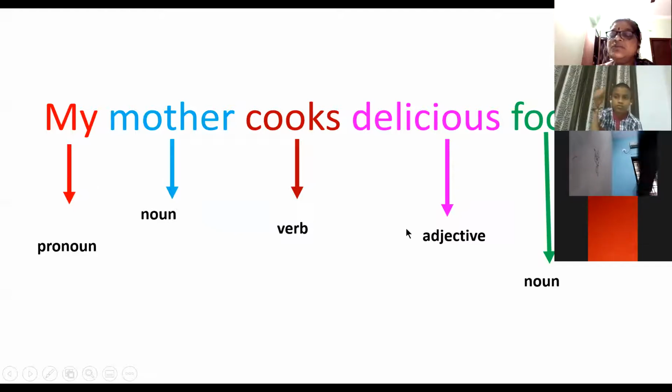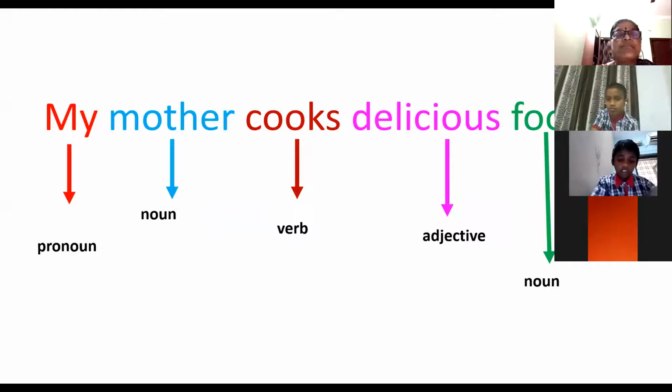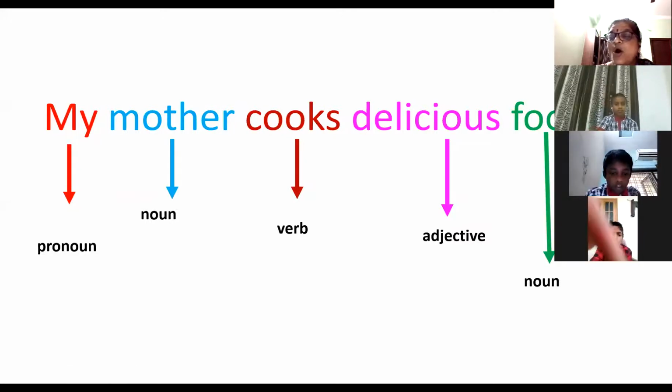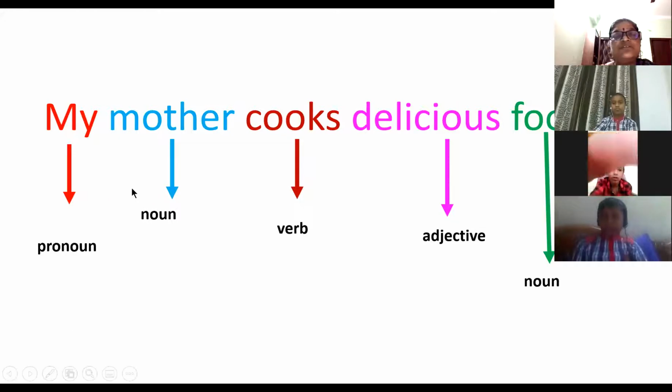Now, I told you this, we have done already. Every sentence when I see, I can write different parts of a sentence. For example, when I say my, it is a pronoun. My, he, she, it, they, all those are called pronouns. Mother is a naming word, so it is a noun.